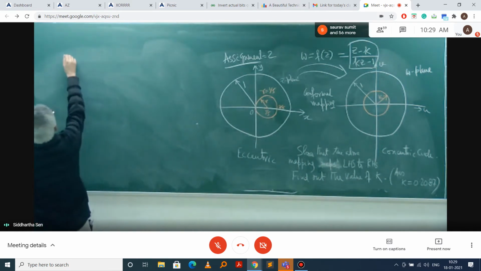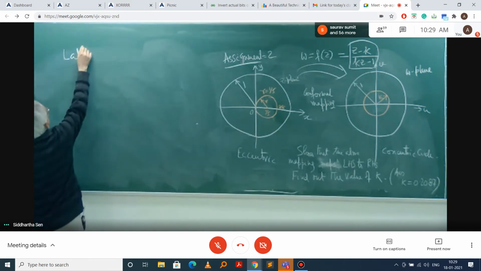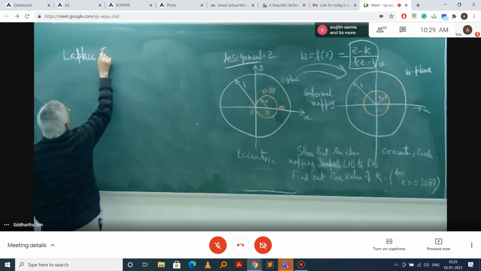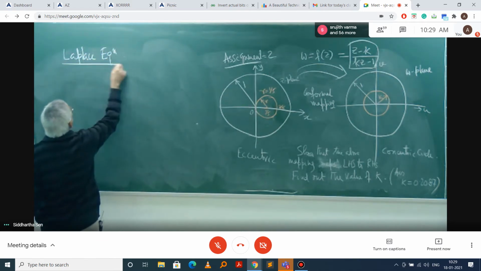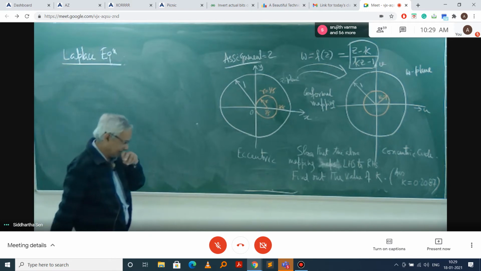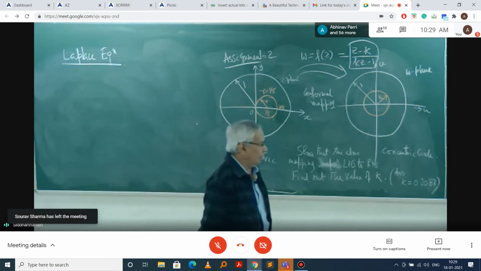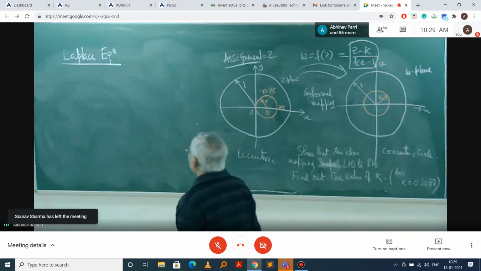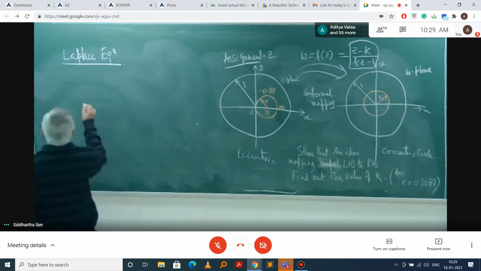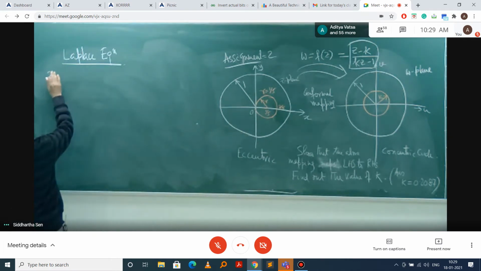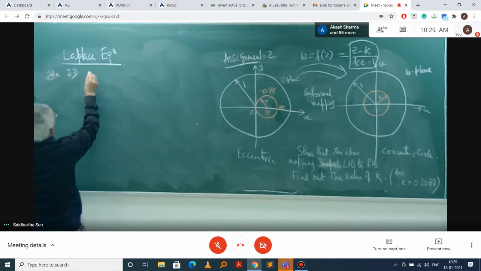Now we will come back to the Laplace equation. So we know the Laplace equation in 2D, XY coordinate.